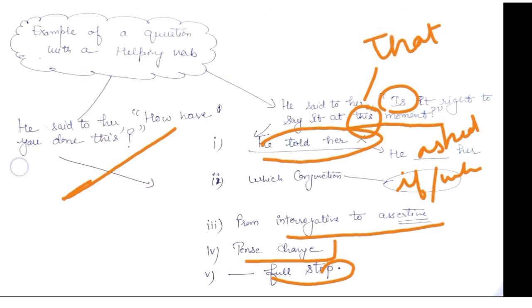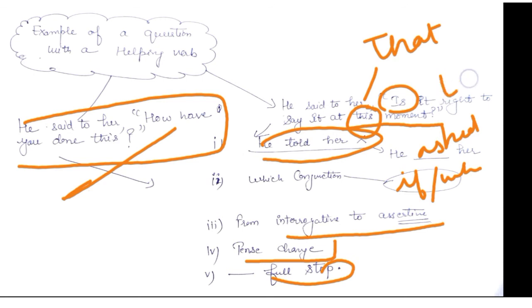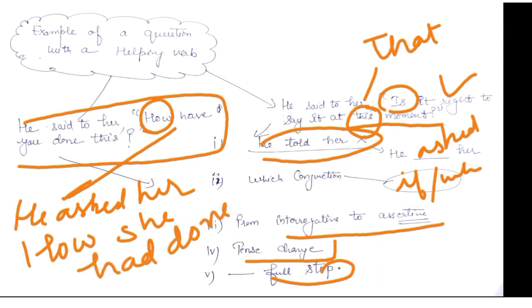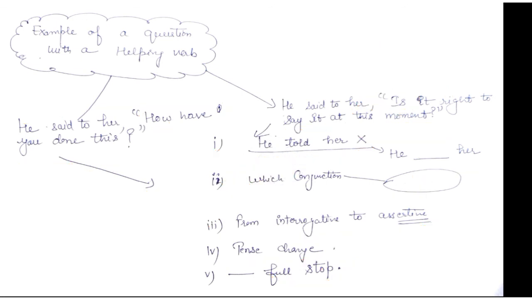Then the same thing for this one, but the only thing that will be different is the use of conjunction. He asked her, not if or whether. Here "how" itself is going to become the conjunction. "How have you done this" will change into how she had done this, with "you" changed to "she". Then a full stop. So this is a way to do it. I hope you understood that.